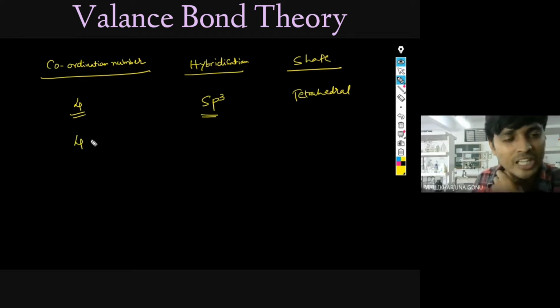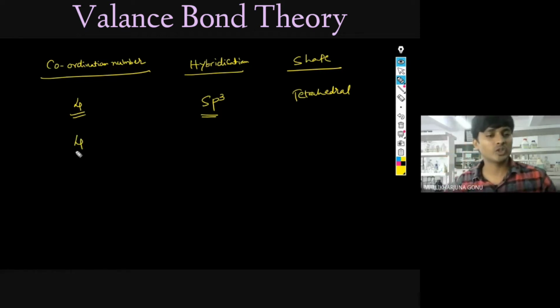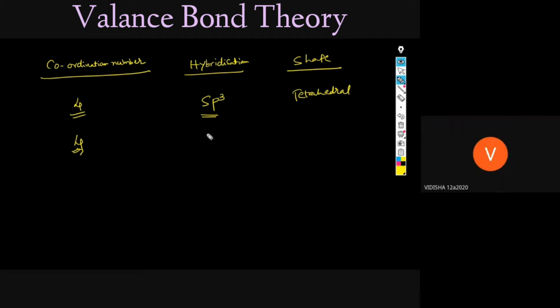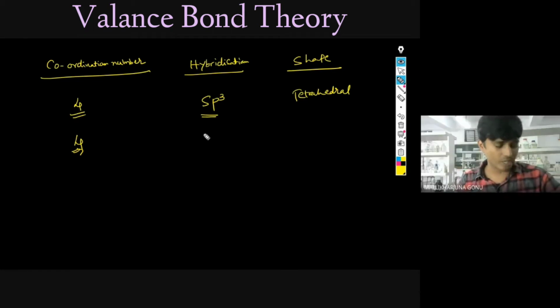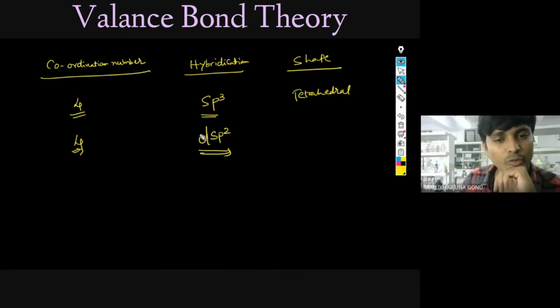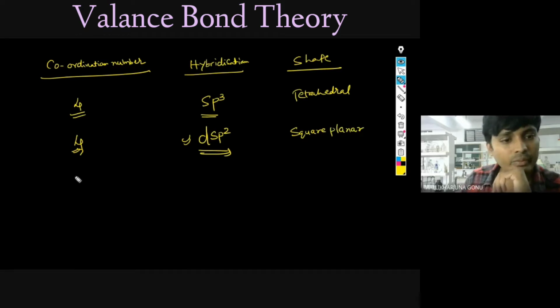Okay. So another is also possible. If 4 is there, another is also possible. What is that one? Vidisha, can you tell? dsp2. See, sp2d is not possible, but dsp2 is possible. How this dsp2 is coming, that we will discuss anyhow. Here also 4 is there. If this type is coming, dsp2, the shape of that will be square planar.